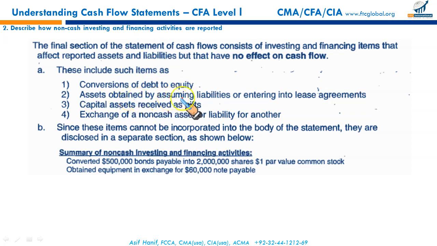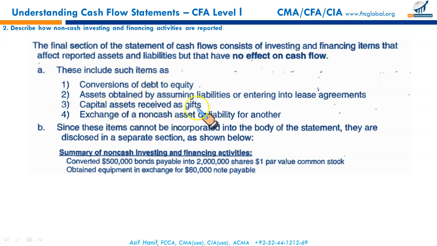Assets obtained by assuming liabilities. You issued bonds as consideration to acquire a long-lived asset like a property. So assets obtained by assuming liabilities or entering into lease agreements, these are non-cash transactions. The asset and liability composition is changing, but no cash is coming in, no cash is going out. Debt is being converted to equity. No cash is changed. There is no impact on cash.